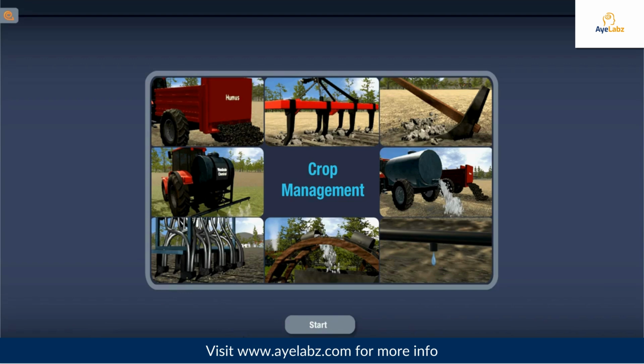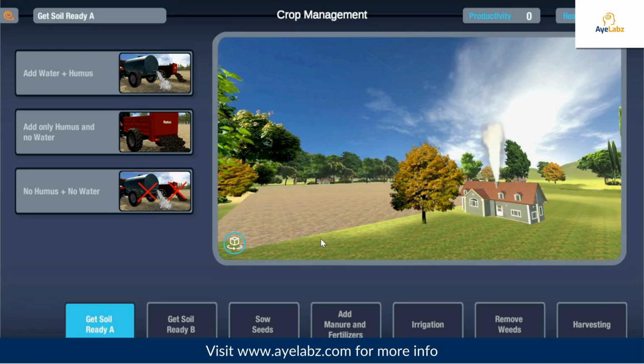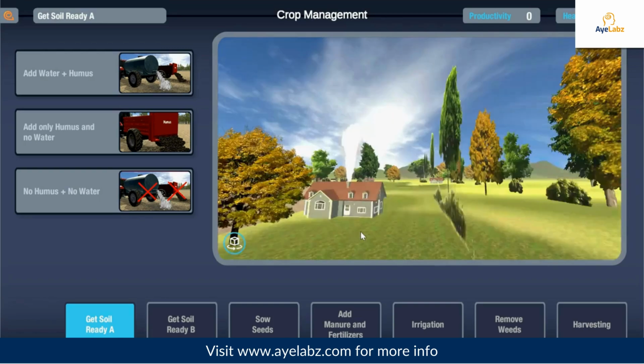Well, if you ever thought that a farmer's job is easy, give it a shot yourself by clicking on the Start button at the bottom of your screen. With Scholar Virtual Lab, students can apply theoretical knowledge in a simulated real world context, enhancing their understanding of crop management practices. You can also have a 360-degree view of the farm by left clicking the mouse and moving it.